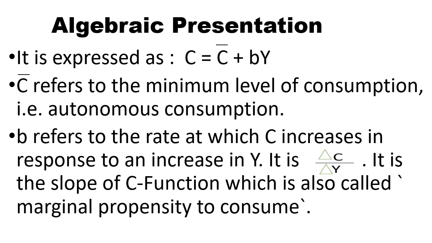Small b refers to the rate at which C increases in response to an increase in income. It is the change in consumption divided by the change in income, the slope of the C function, which is also called the marginal propensity to consume, or MPC.